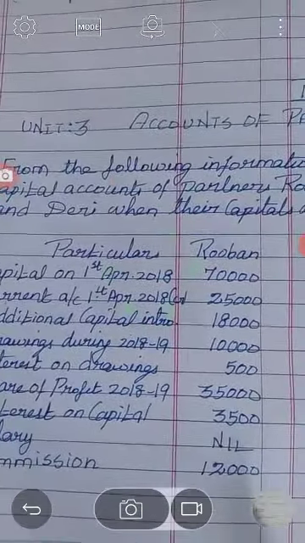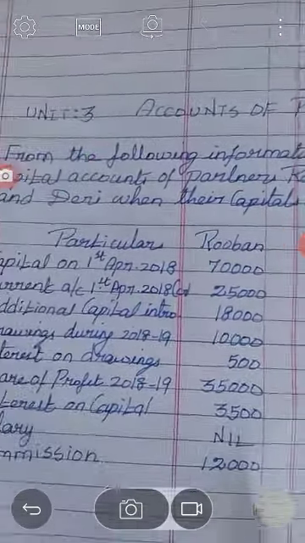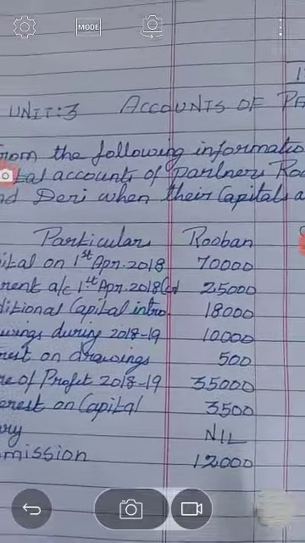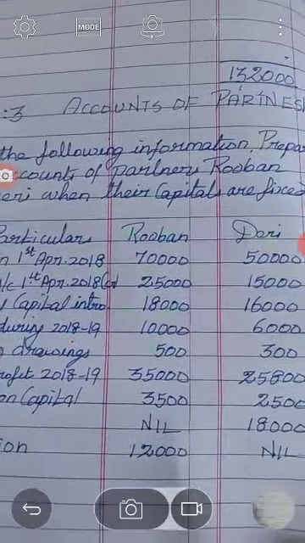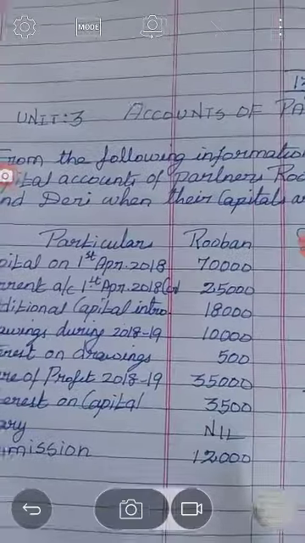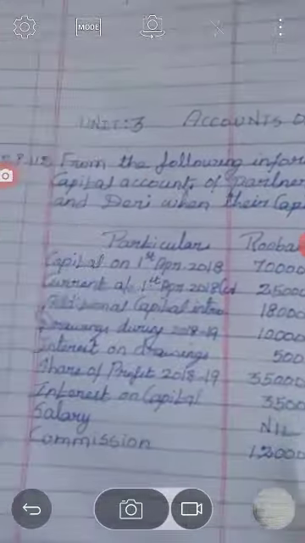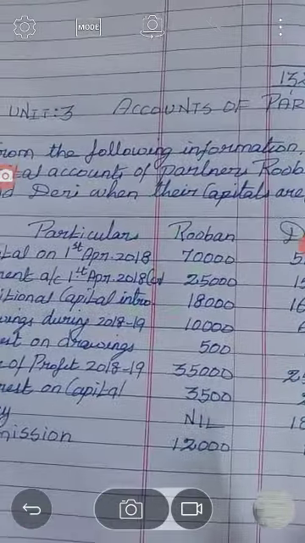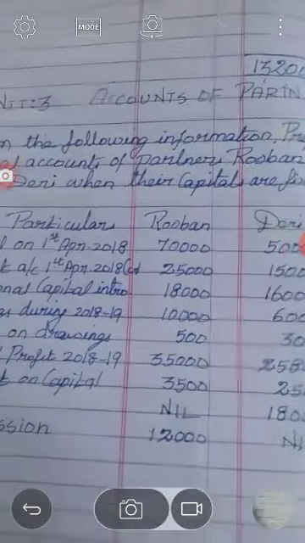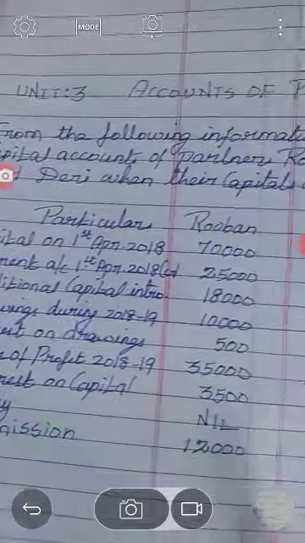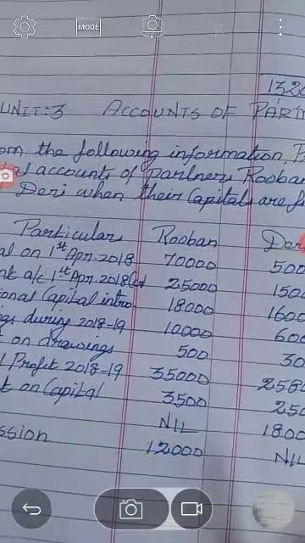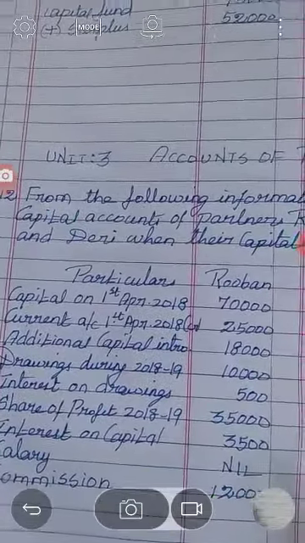Interest on drawings is 500 and 300. The share of profit is 35,000 and 25,800. Interest on capital is 3,500 and 2,500. Salary: Reuben nil, Devi 18,000. Commission: Reuben 12,000, Devi nil. We are going to prepare these under the fixed capital method.